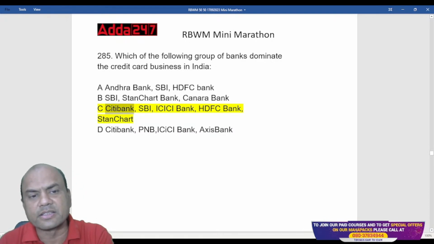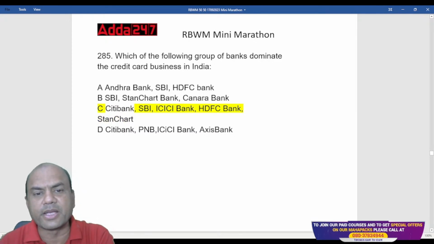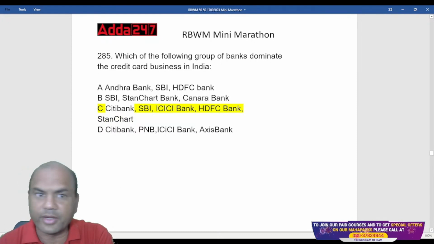You can cancel this now, because this won't come to you in the exam. Citibank will go and Stanchart will also go. Only the answer is this: SBI, ICICI and HDFC Bank. Okay?